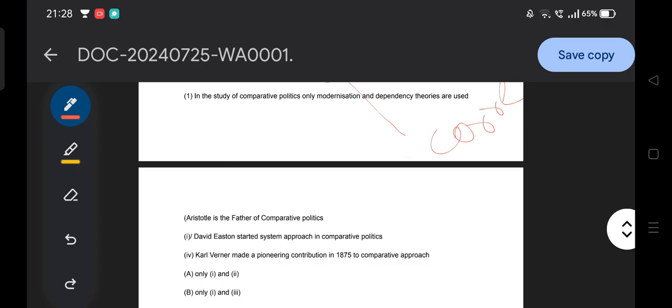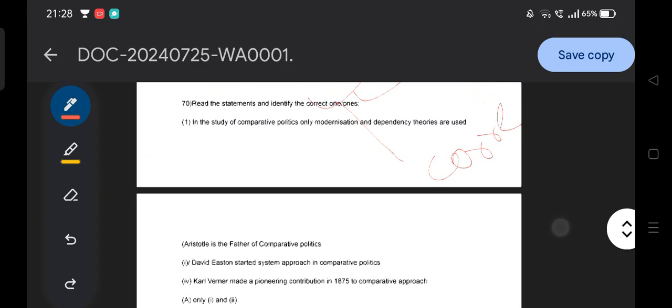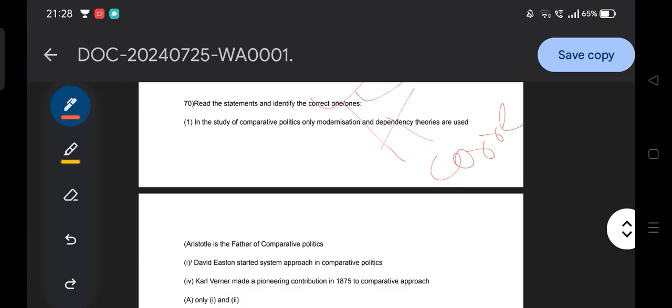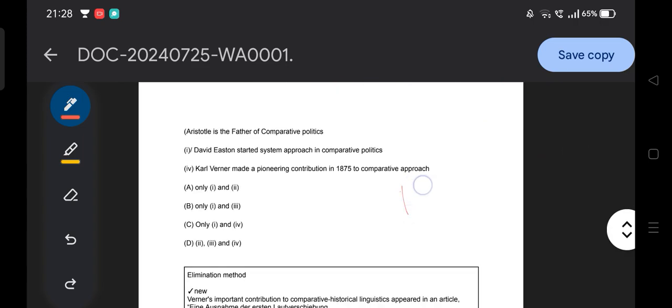And Aristotle, father of comparative politics; David Easton started the systems approach in comparative politics; Karl Werner made a pioneering contribution in 1970 to comparative politics. So you need to find the correct answer, and you all know that by eliminating option 1 you will automatically get the answer. The only keyword that makes it wrong is that modernization and dependency are not the only theories, but there are a number of theories which help to understand comparative politics. Like there is the political culture approach, there are institutional approaches, there is the behavioral and post-behavioral approach. How can the modernization or dependence theory or development theory be the only way to study comparative politics? No, that is not. So that is how option D is the answer.